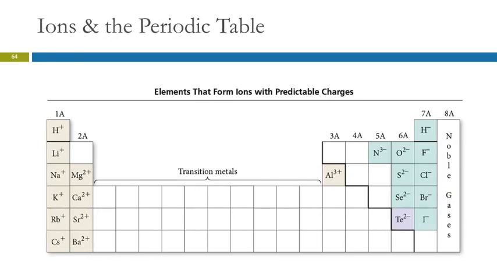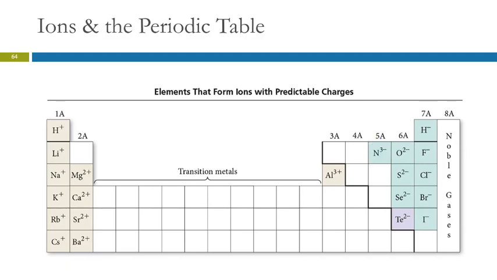Or what seems to work better for students is, let's think of this as a weird board game, and the noble gas is the starting point. And whatever element you're trying to figure out the charge for, you count backwards. So if I'm looking for nitrogen, I'm going to start over here in the noble gas column and count backwards: -1, -2, -3. So nitrogen is going to have a 3- charge.